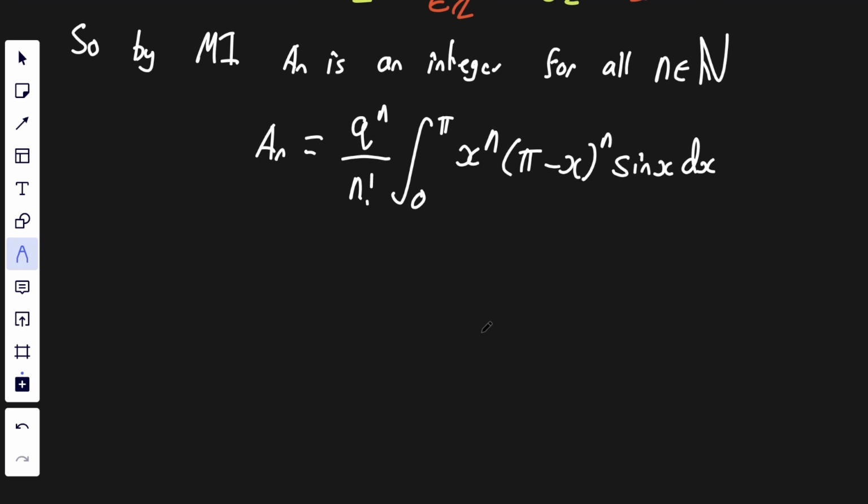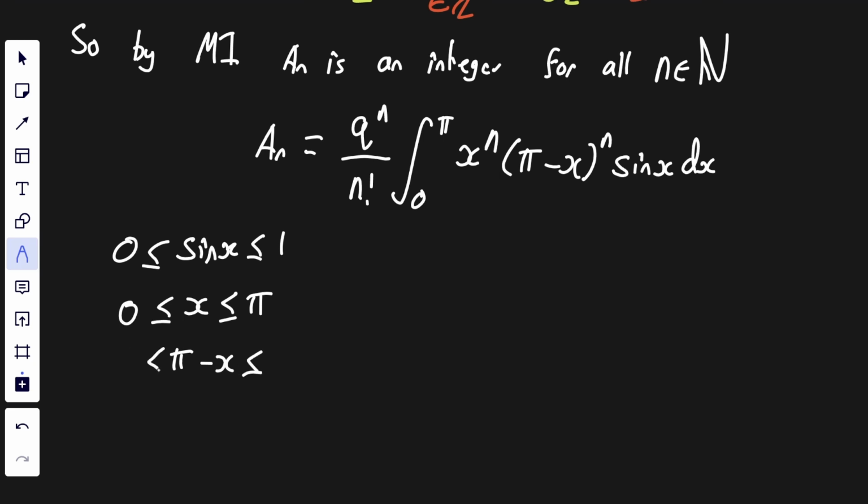So let's have a look at approximating this. Well, first of all, on this bound, we have that sine x is between 0 and 1. What's x between? Well, x is between 0 and pi. And likewise, pi minus x is as well between 0 and pi.